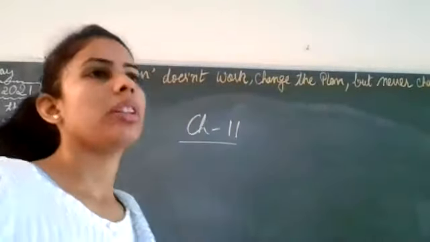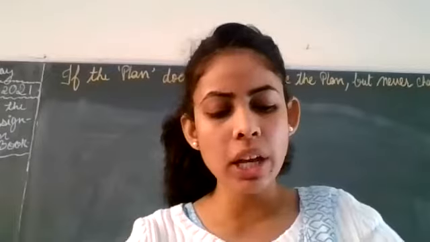यूरिन में क्या प्रेजेंट है? Major product is urea. Clear? Major excretory product in human is urea. Clear? Now coming the next one.